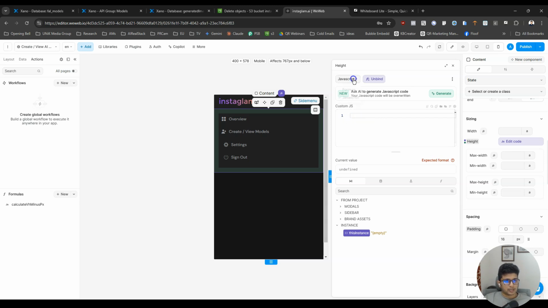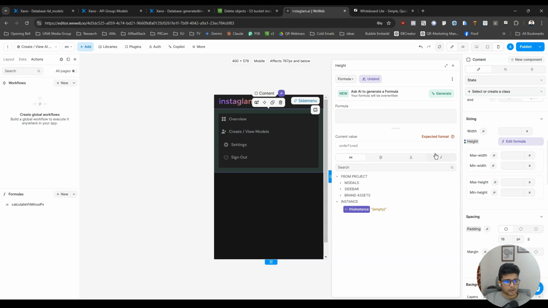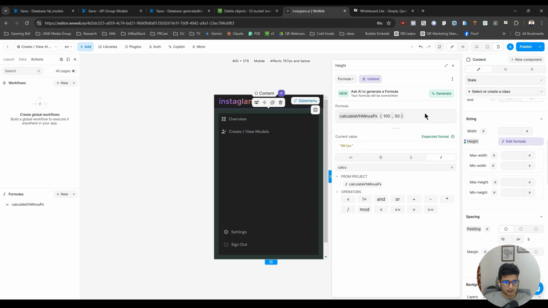So instead of any of this, we'll stick to formula, but we'll switch to this formula, and we have calculate VH minus PX. So VH is 100 and we want to delete 50 from it. So that's how we can make this into a full menu.